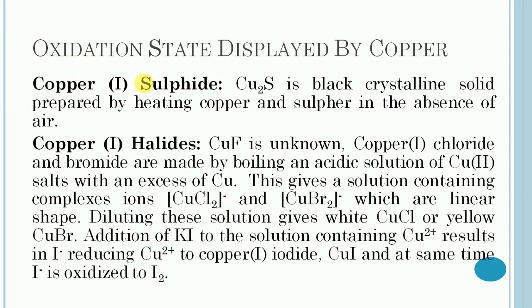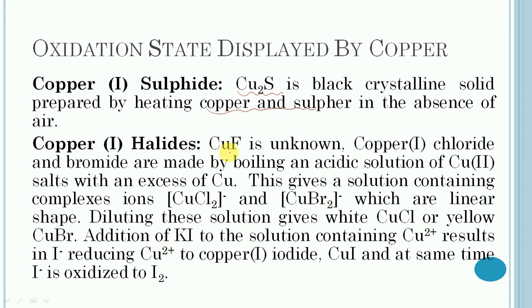Then copper(I) sulfide. Copper(I) sulfide is a black crystalline solid prepared by heating copper and sulfur in the absence of air.